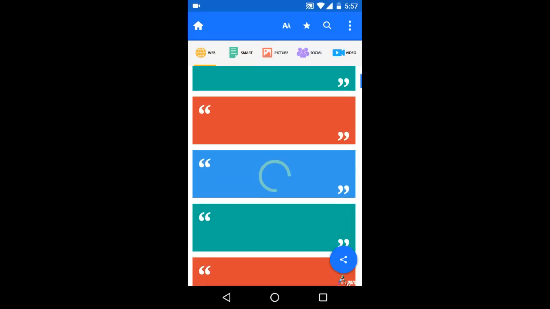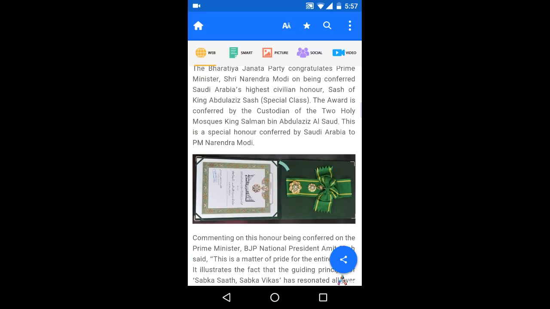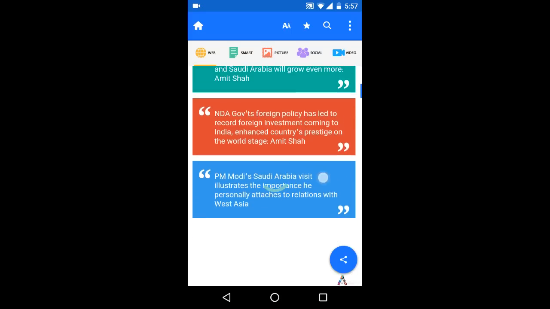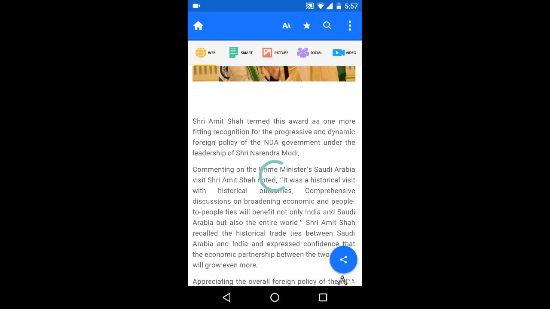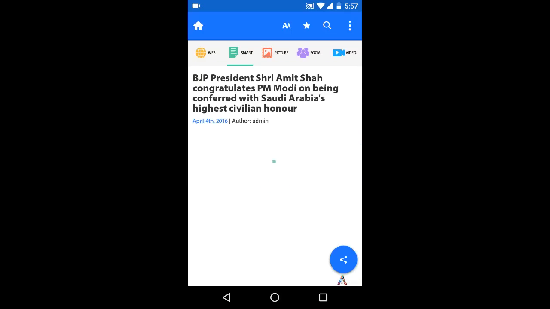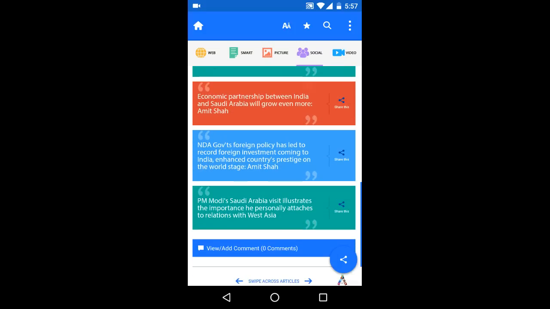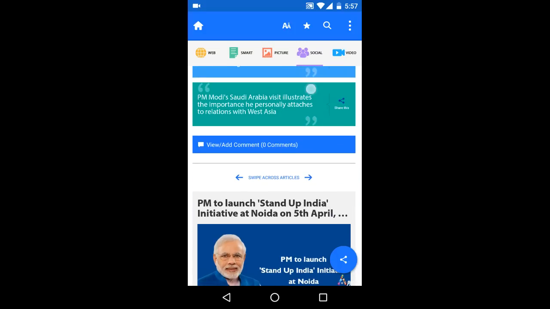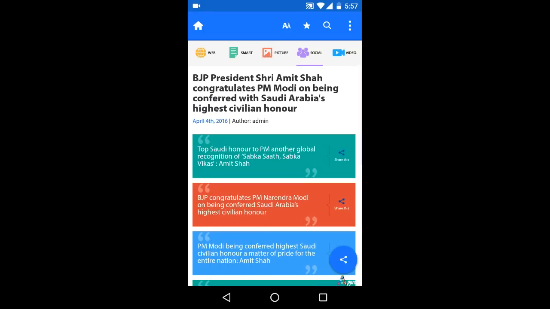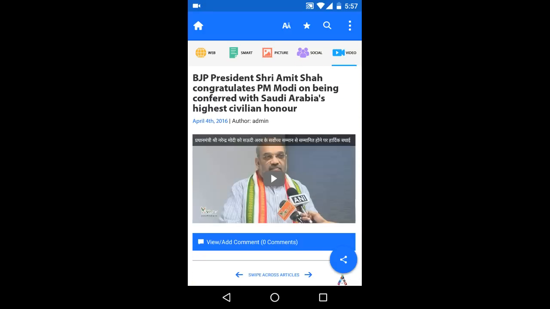To read in web view, that is images and text; smart view, that is only the text; picture view, that is only the images. From the options of social, we can share the key points on Facebook, Twitter, etc., or through communication apps like email, message, etc. And from the option of video, we can access the speeches of Narendra Modi.